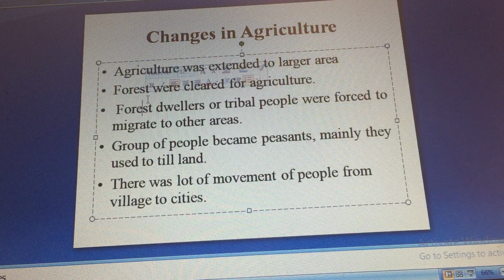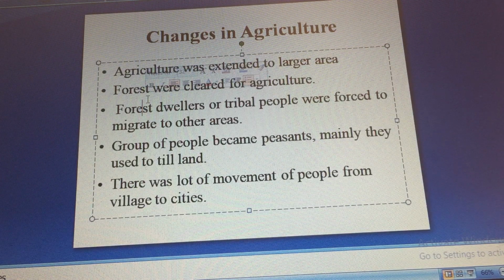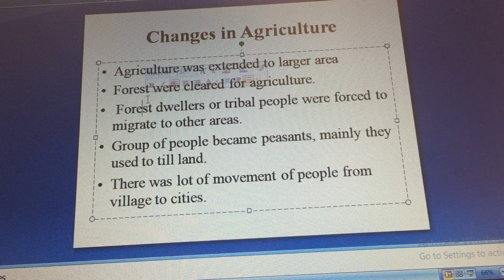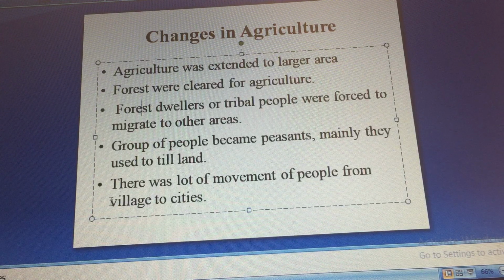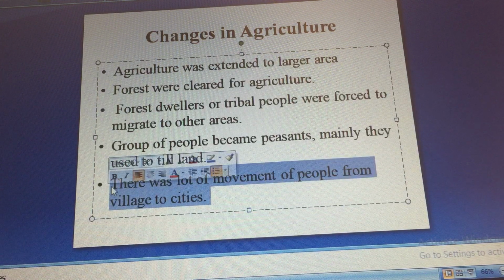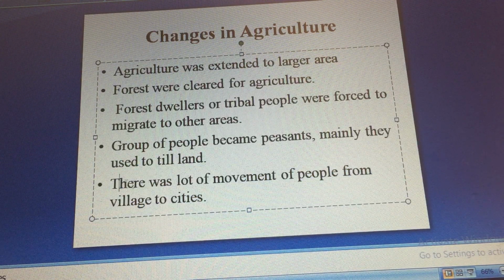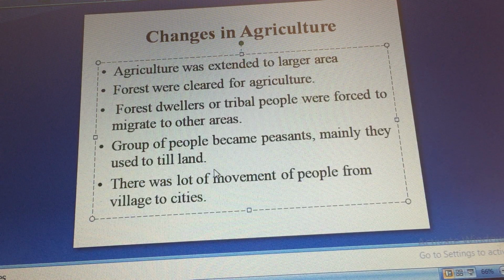So emergence of these new towns due to trade, temple, pilgrimage led to the movement of people. So many people moved from village to cities. So for different purposes, be it trade or anything, in medieval period we see a lot of people movement from village to cities. This is also one of the changes which we see in medieval period.